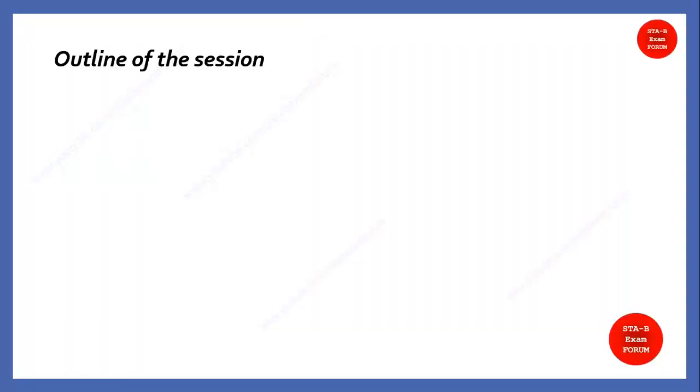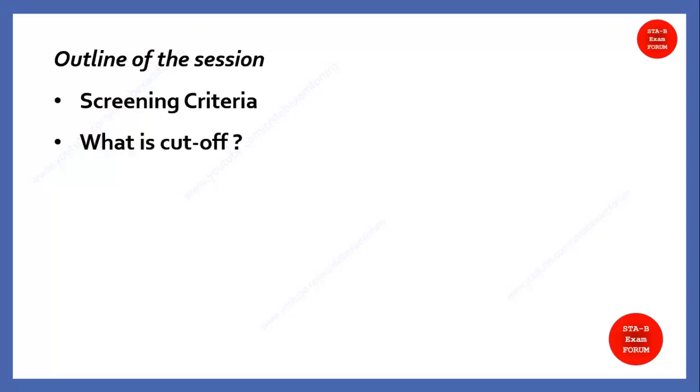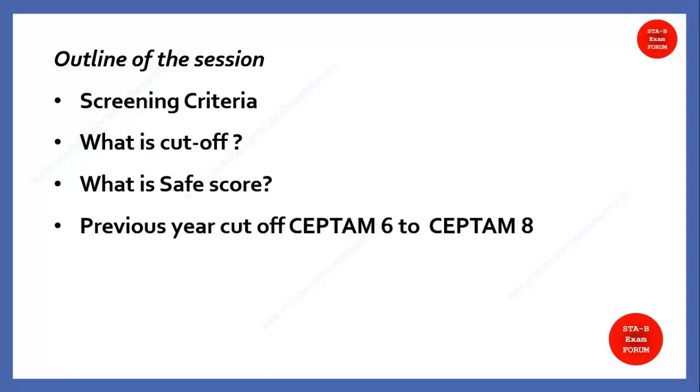So the outline of the session would be like this. First we will see the screening criteria, on what basis they are going to choose the candidates. Then we will understand what the cutoff is and what factors it generally depends on. Next we will see what the safe score is, and we will analyze the previous year cutoff from September 6 to September 8.